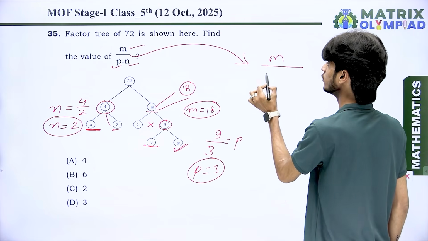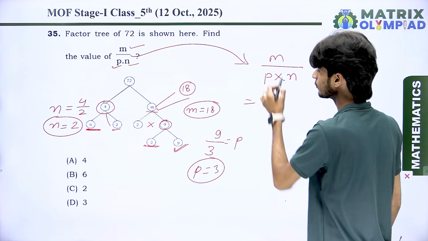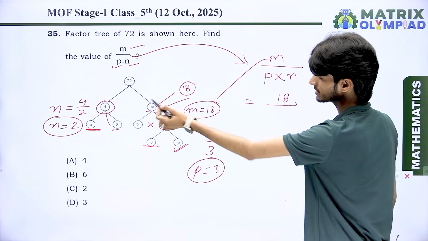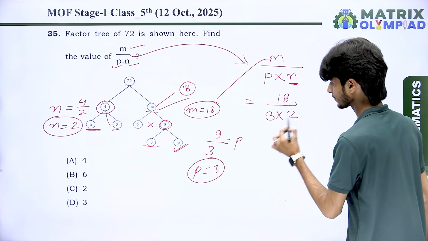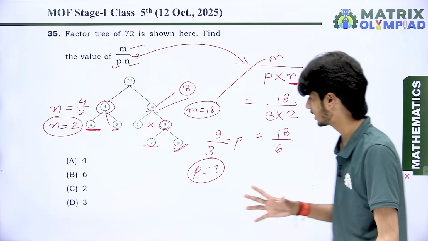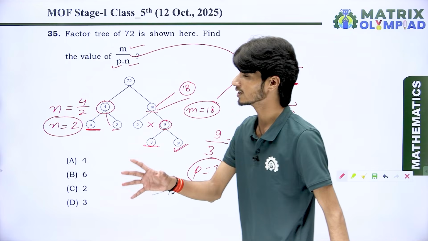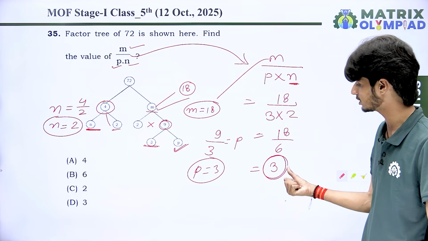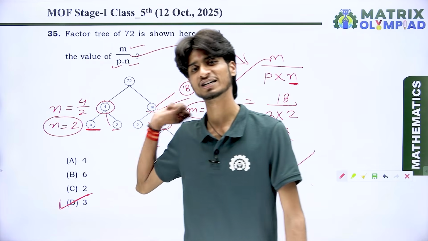We want to find the value of m divided by p multiplied by n. First of all, put in all the values which you found. The value of m is 18, the value of p is 3 and the value of n is 2. 3 2s are 6, and 18 divided by 6, what is the answer? 3 6s are 18. It means the correct answer is 3. When we put in all those values and calculate, we get 3. It means option D is the correct answer for question number 35.